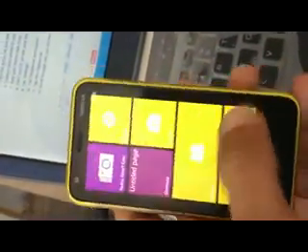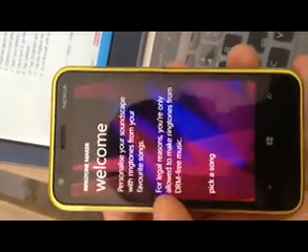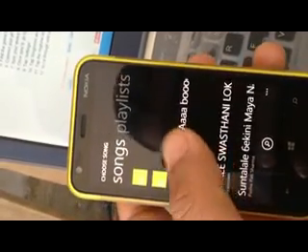Just go to App Store and install one software called Ringtone Maker from Nokia, and then just pick up a song and just choose any song from your memory card.